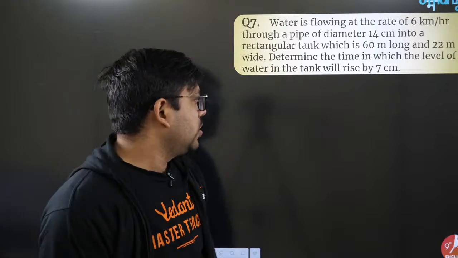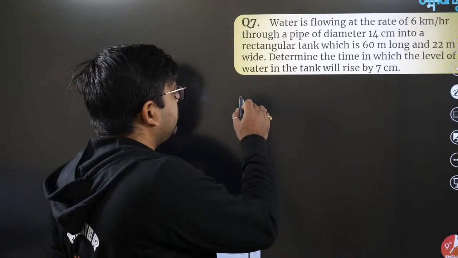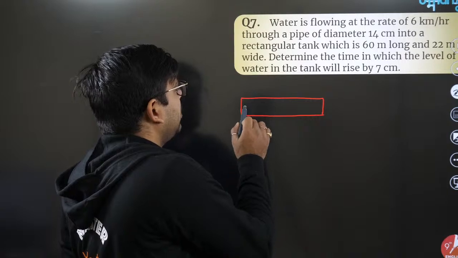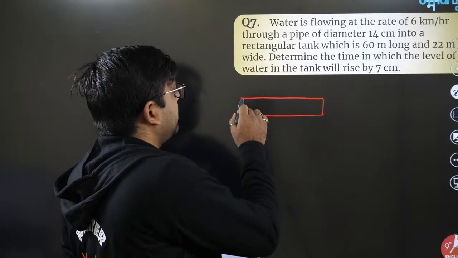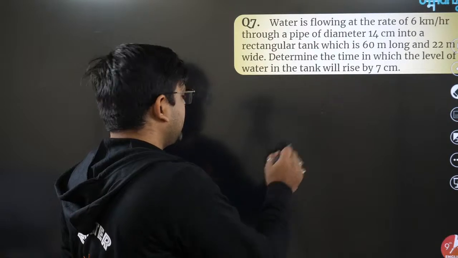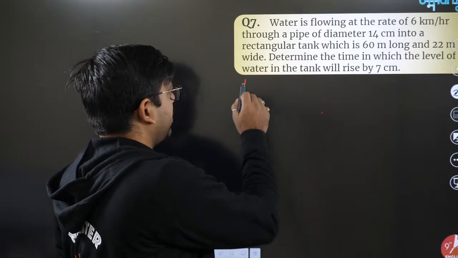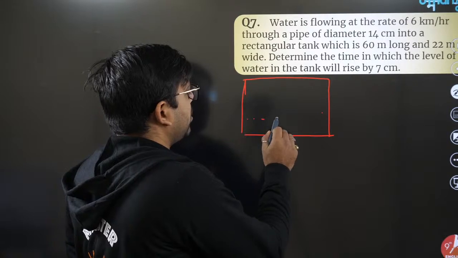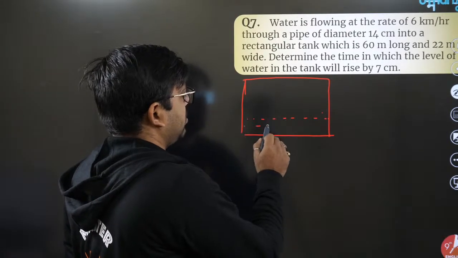Okay. So it simply means that you have a container. Say for example you have a big container, and in that big container you want the water only till here, like this.